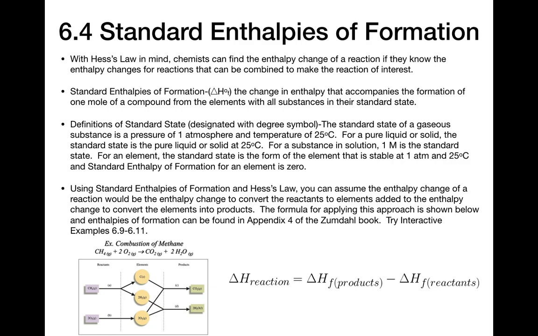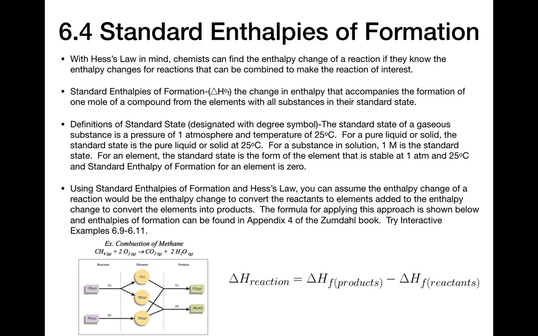And then for an element, the standard state is the form of the element that is stable at 1 atmosphere and 25 degrees Celsius. For instance, for oxygen, that would be O2, not ozone, O3, because ozone isn't really stable at 1 atmosphere and 25 Celsius. Oxygen is. For carbon, it would be graphite, not diamond. Diamond is actually less stable than graphite as far as enthalpies of formation go.